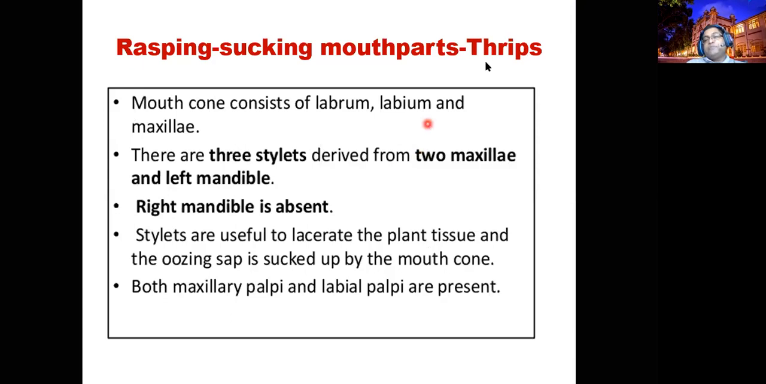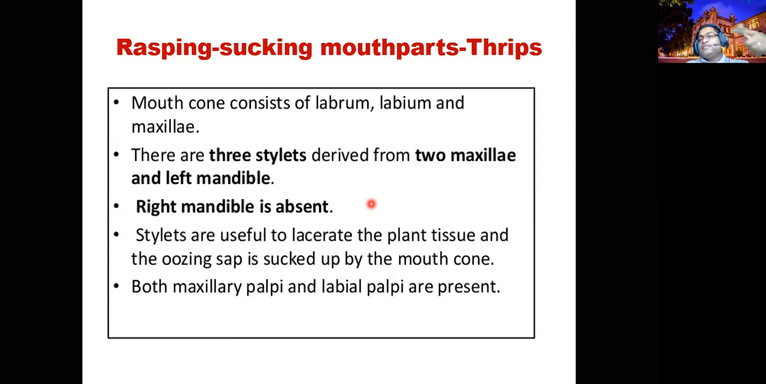The third category is the rasping and sucking mouthparts, which we call thrips. This is an asymmetric type of mouthpart because the right mandible is absent. Only one mandible is present. Therefore, they are rasping, not biting and chewing, and not sucking.